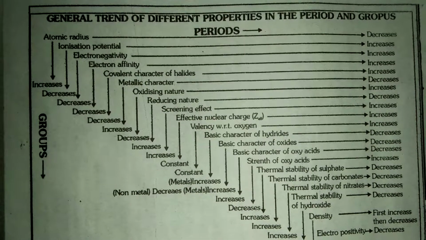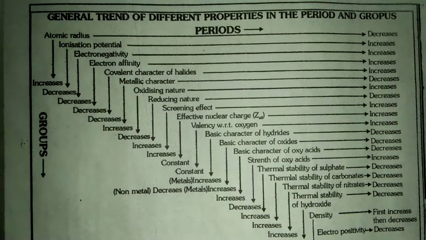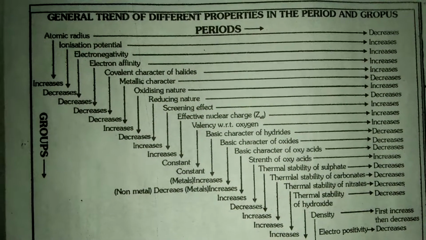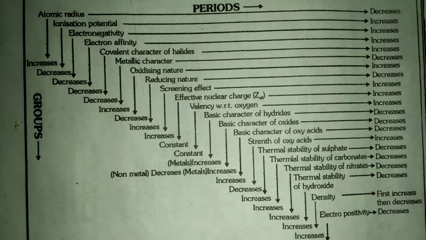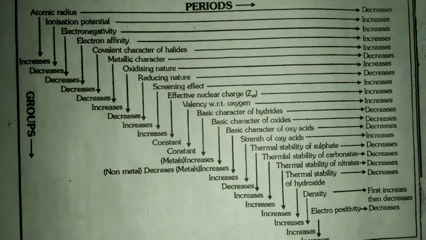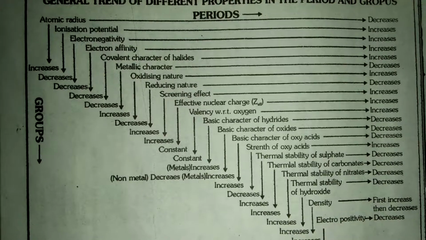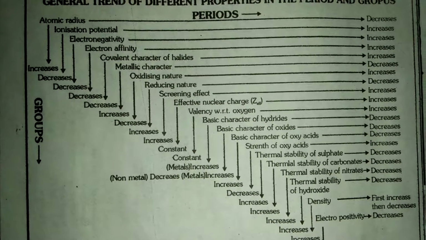Next one is electronegativity. It increases along the periods and decreases along the group. Then electron affinity. It also increases along the period and decreases along the group.